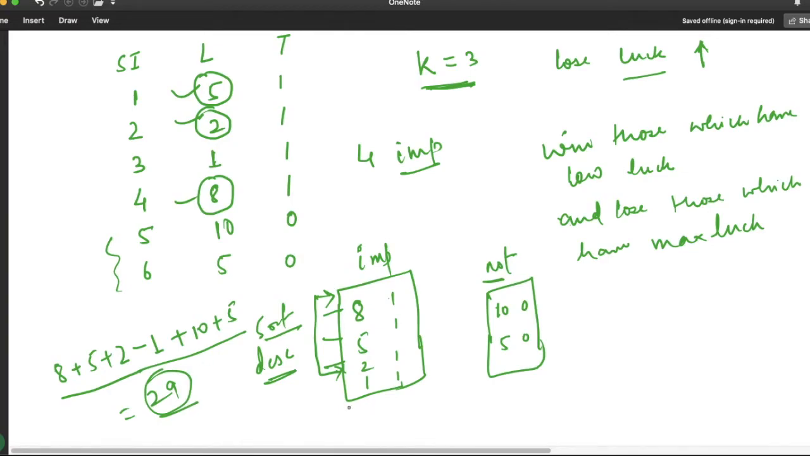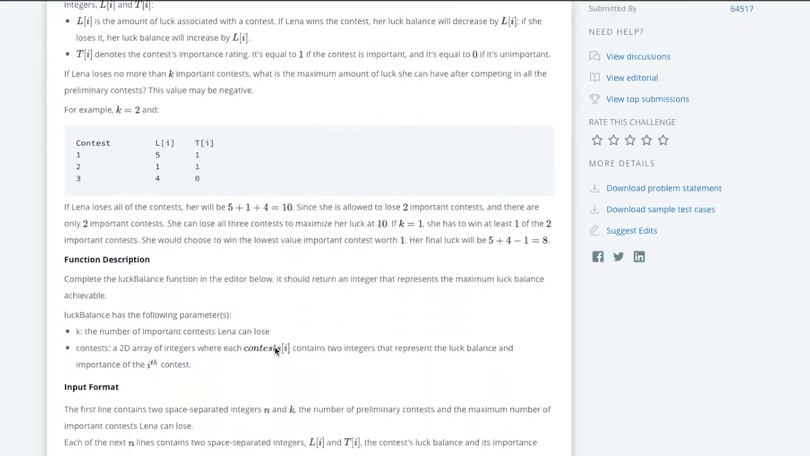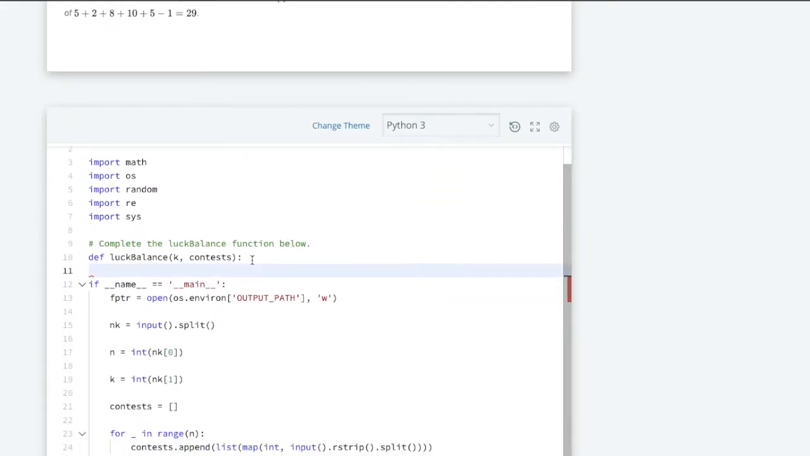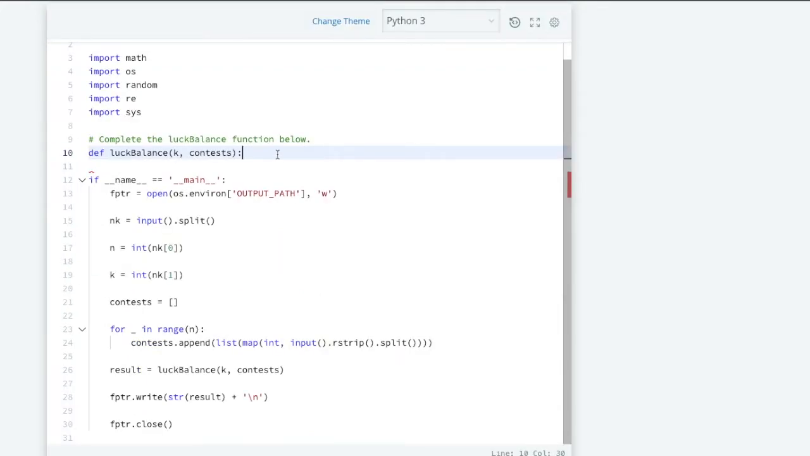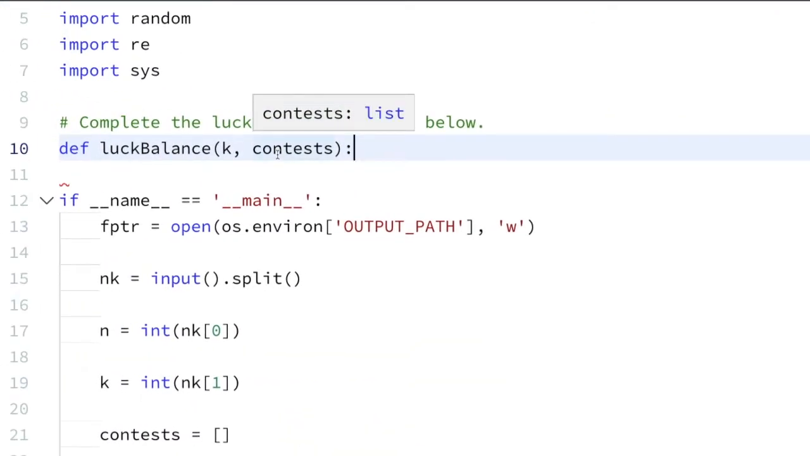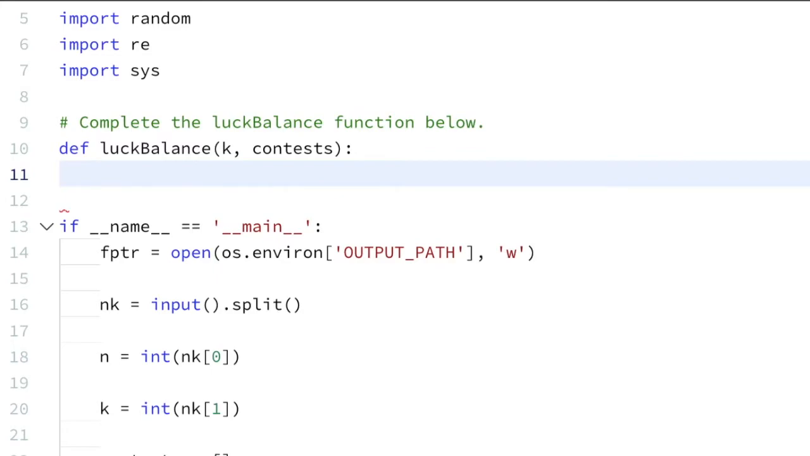So this is one approach: we will simply sort the important ones in descending order, add the values till k, and for the rest we will decrease from our total. Let us write our logic over here. They have given the contests and the k value. Let me zoom this one. Now what we have to do here is take two lists, one for important ones and another for not important ones.